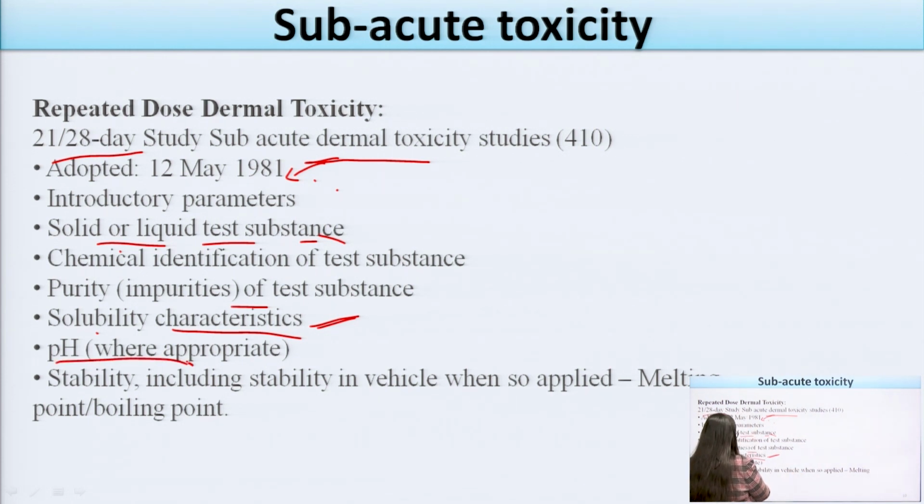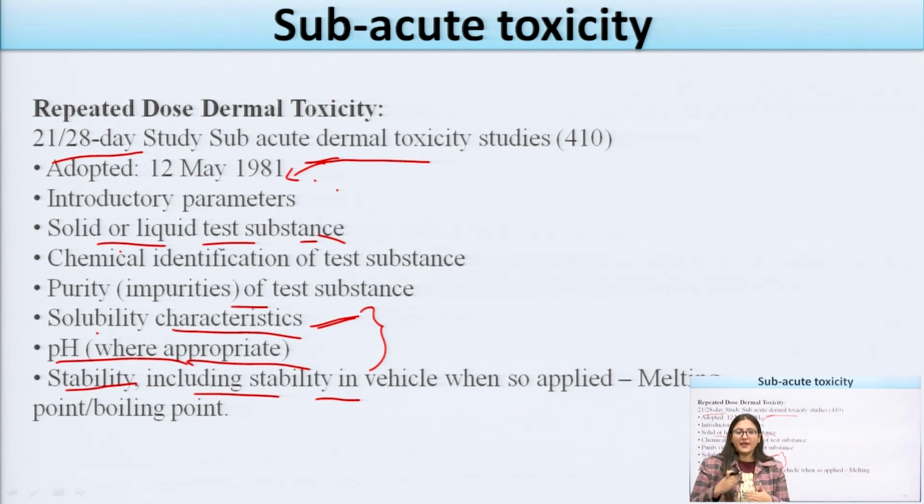pH is very much important, because as we all know, in our body parts there is different pH. So pH is a very important parameter for determining the dermal toxicity study for any kind of substances. Then stability: the product should be stable. After determining the stability parameters, we can easily determine how much stability can be seen in that product. It is a very important parameter in which we have to determine the melting point and boiling point